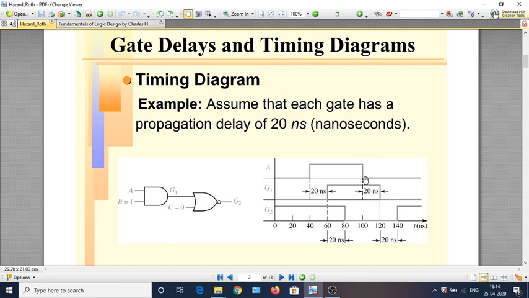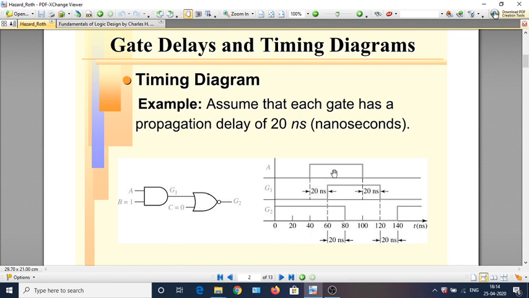When A comes back to 0, that makes G1 also come back to 0 with a delay of 20 nanoseconds, and this effect again propagates to G2, and G2 goes back to 1 with a further delay of 20 nanoseconds. So it changes to 1 at 140 nanoseconds. You would see that there is a pulse width of 60 nanoseconds, from 40 to 100.